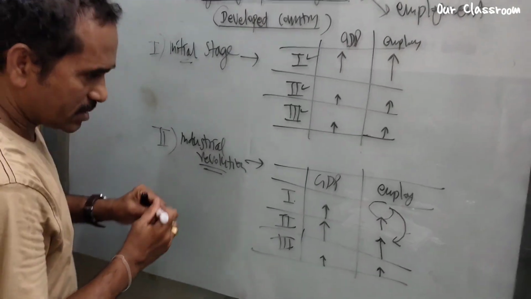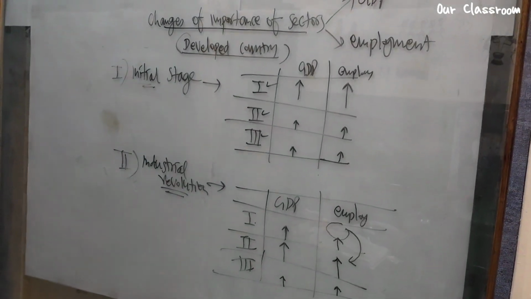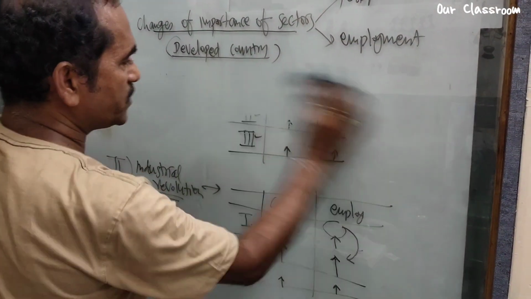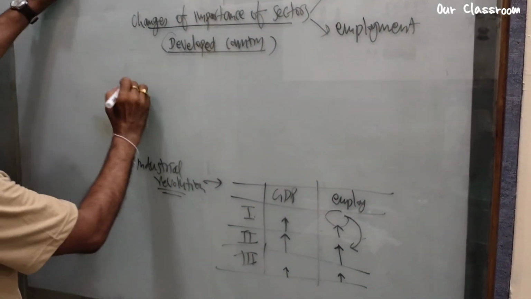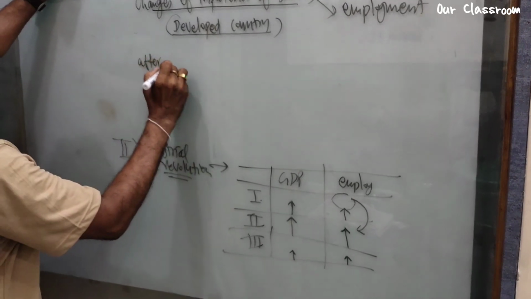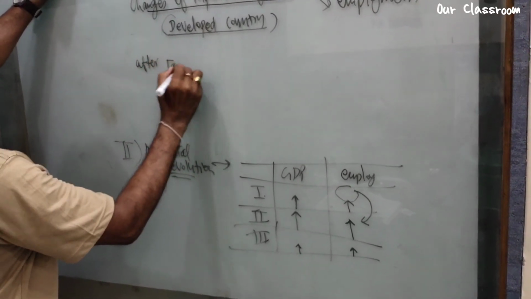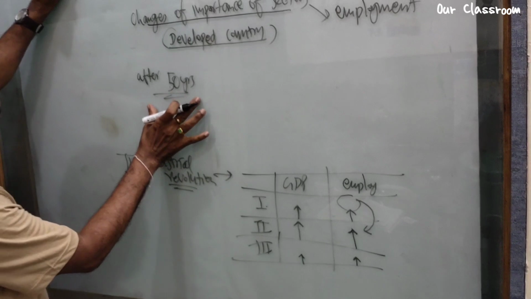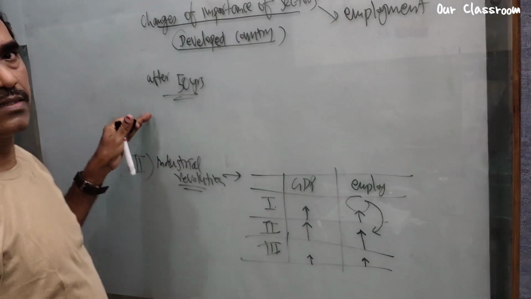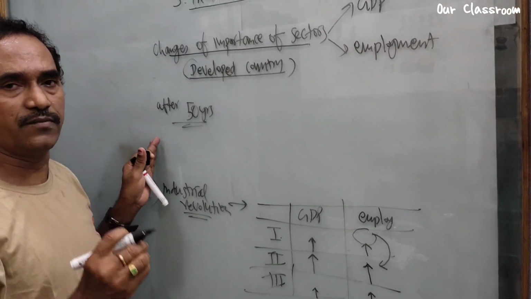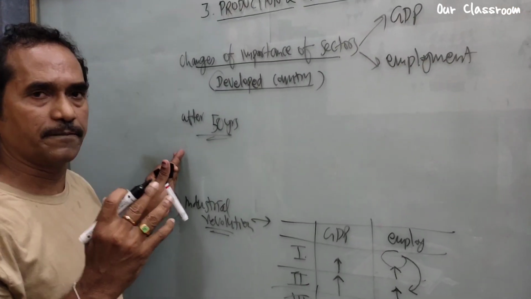Now, it's the third stage. Let us look at the third stage. After 50 years' time, it means the present, what happened? The service sector became dominant. The service sector became very important for developed countries, any country.